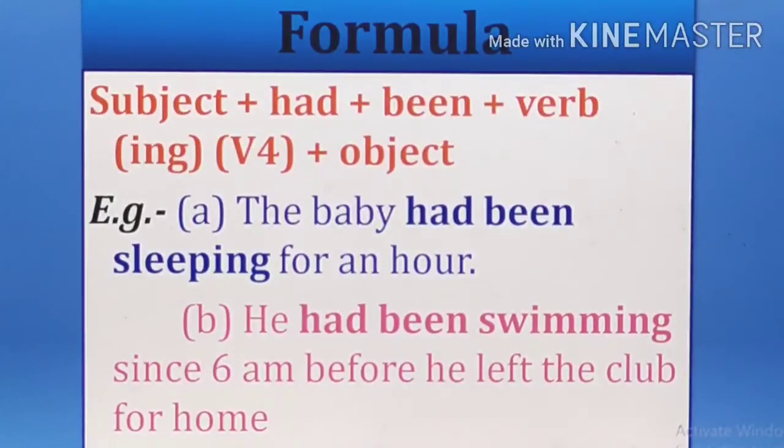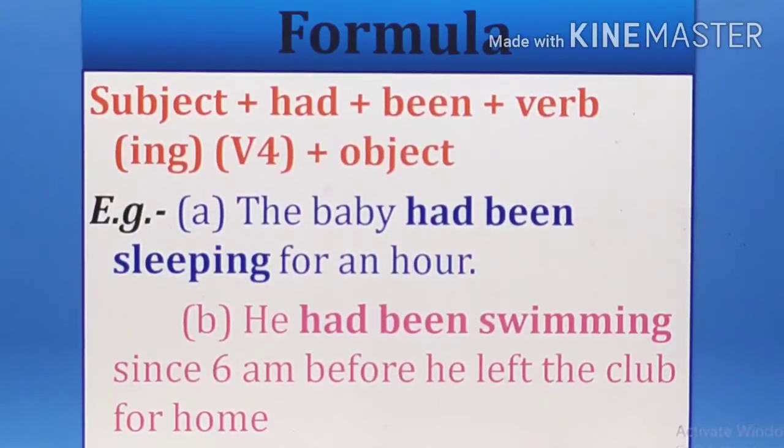Okay, so the formula for this past perfect continuous tense is subject plus had plus been plus the verb's ing form, that is V4, plus object. So the example is: the baby had been sleeping for an hour, means the baby was sleeping for an hour.